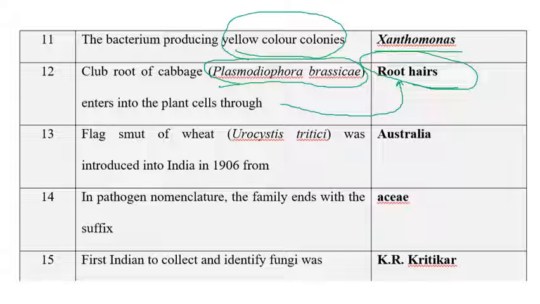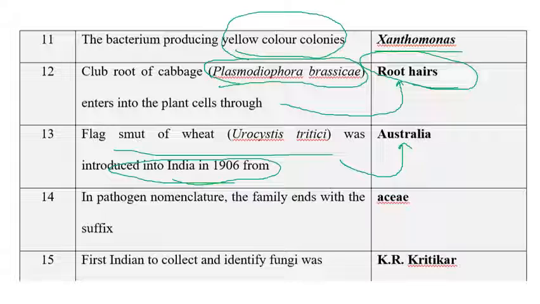The next one is: flag smut of wheat is caused by Urocystis tritici, sorry, and it was introduced into India from which country, they are asking. So flag smut of wheat was introduced into India from Australia in the year 1916.